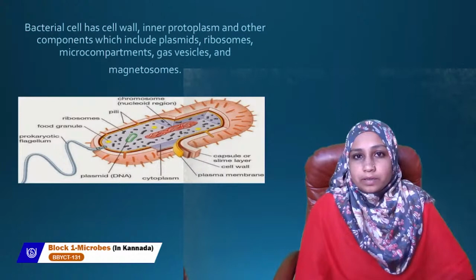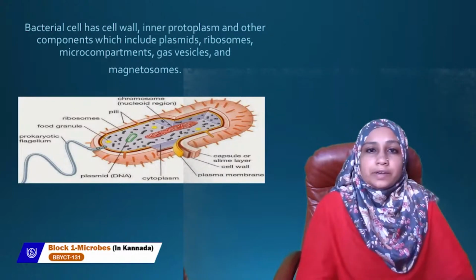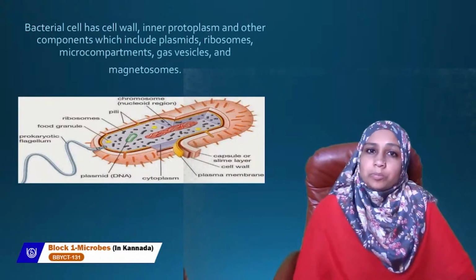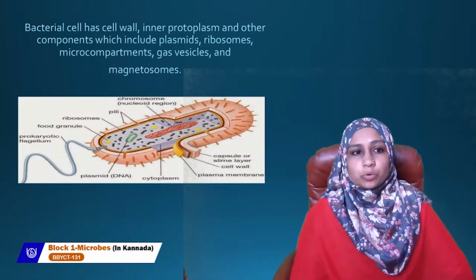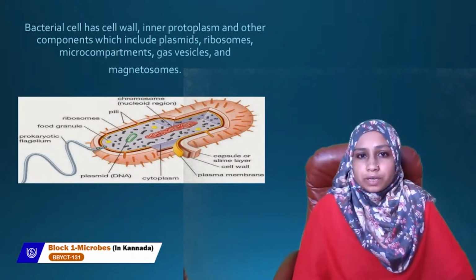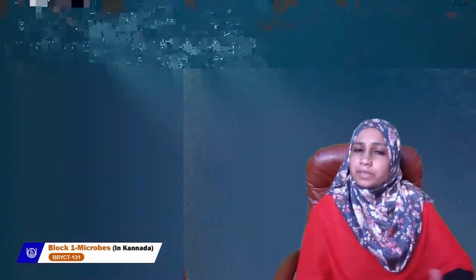Now in the bacterial cell, there is the nucleoid region where DNA is present. In that bacteria we have a small circular DNA which can replicate independently. So that is called plasmids. Then we have ribosomes, microcompartments. Microcompartments are membrane bound structures. There is a protein shell, and inside it some enzymes and proteins are enclosed. Gas vesicles are there, and magnetosomes are there. So this is the shape of bacteria. Bacteria comes under prokaryotes. Prokaryotes means no proper nucleus, no true nucleus is present.